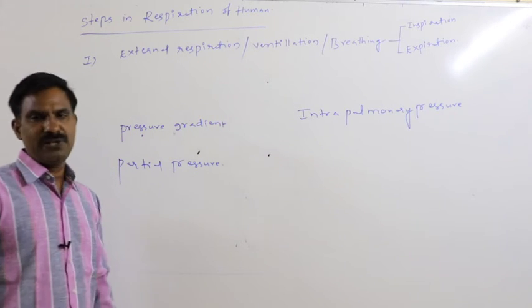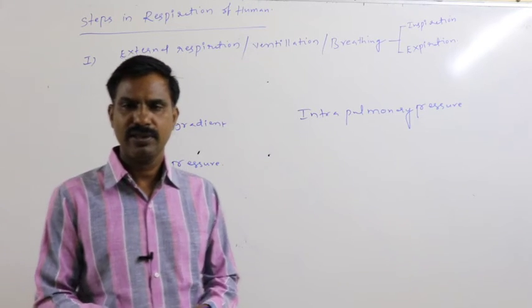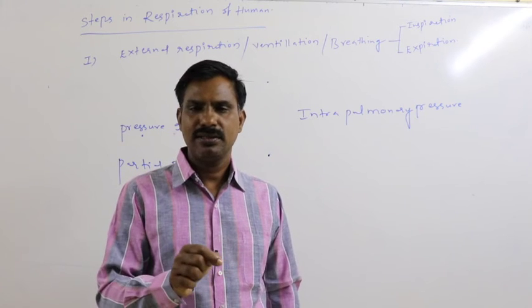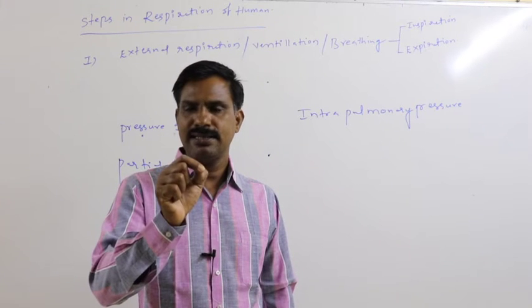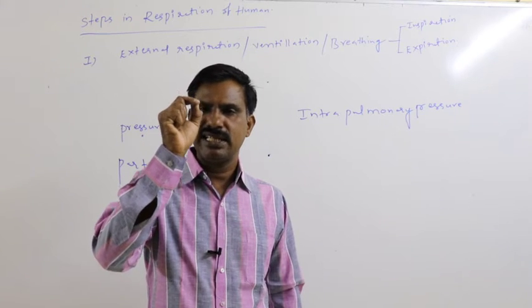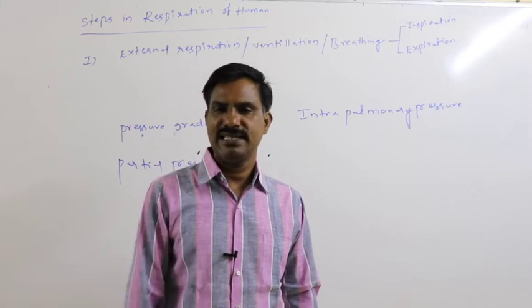Second, partial pressure. Partial pressure means the pressure which is exerted by a single gas among the mixture of atmospheric gases.